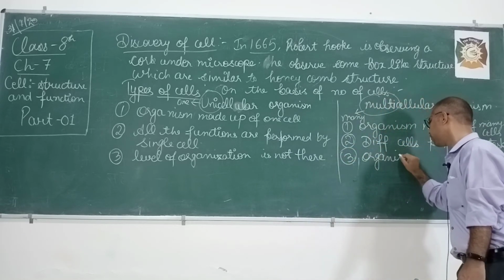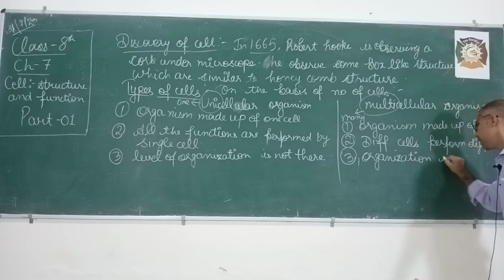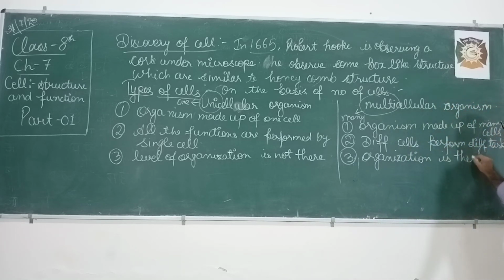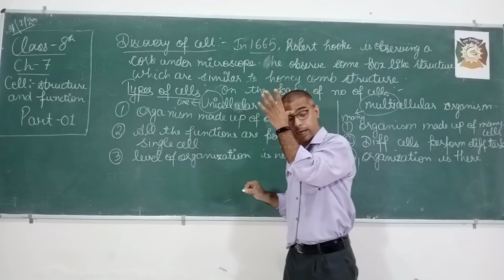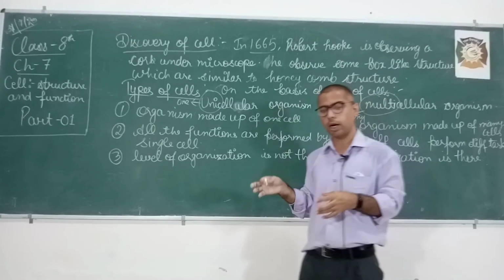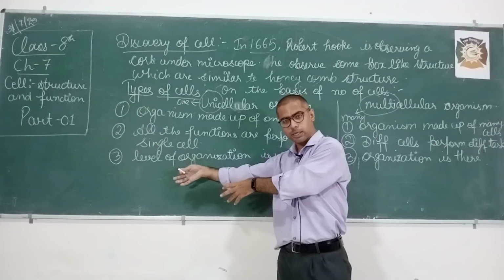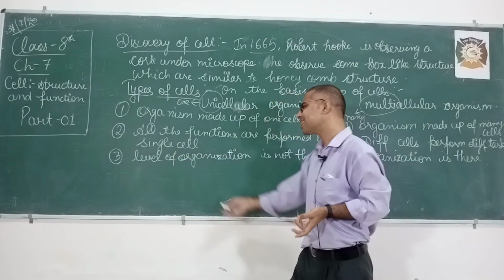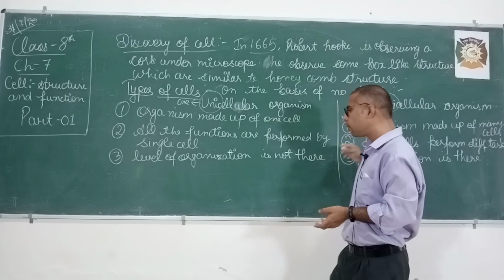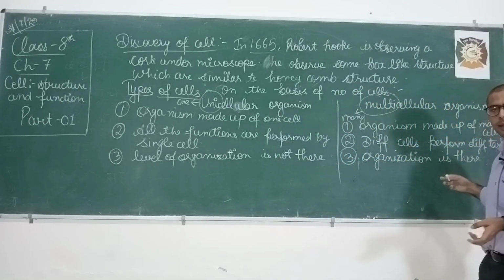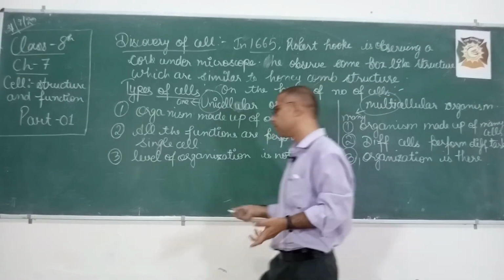Organization is there in multicellular organisms. We study what organization is: cells join together to form tissue, tissues join together to form organ, organs form organ system, then organism. But this level of organization is not there in the case of unicellular organisms. This type of organization can be seen in multicellular organisms.